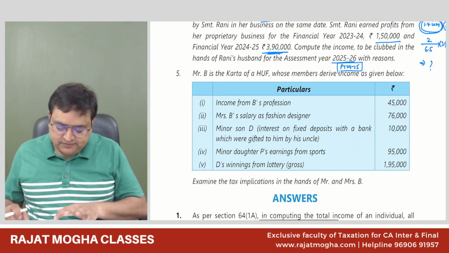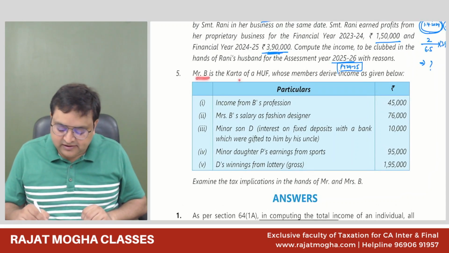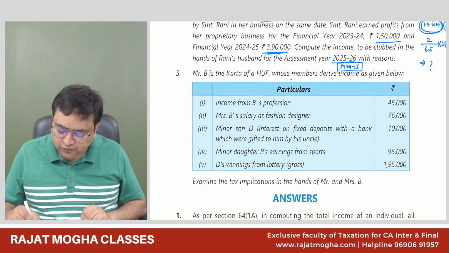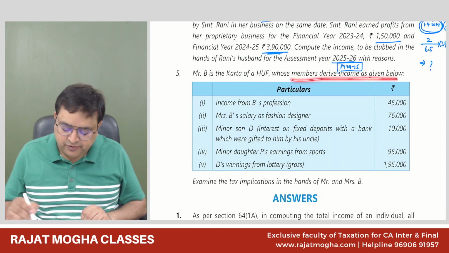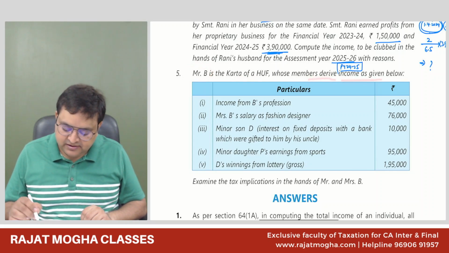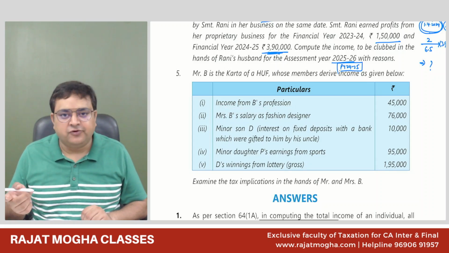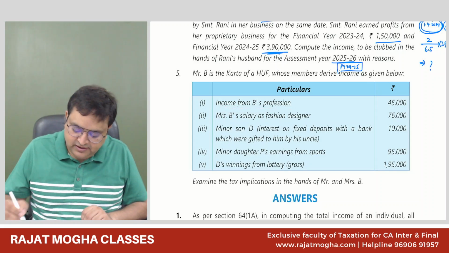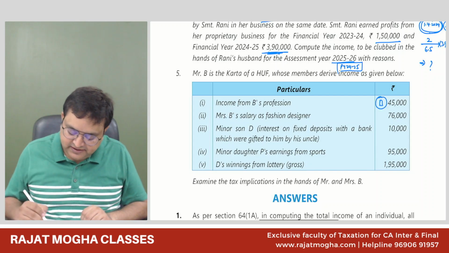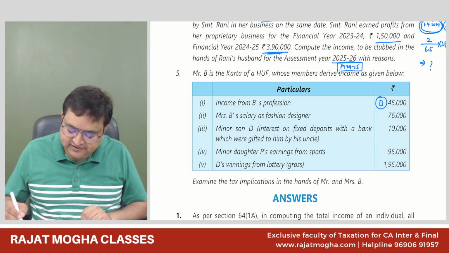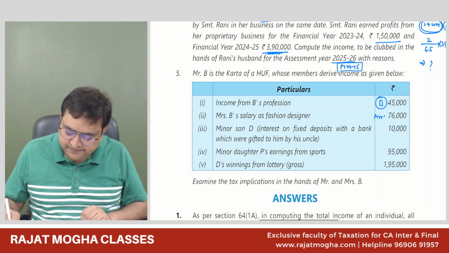Okay, see the last one. Mr. B is the Karta of HUF whose members derive income as given below. So this is income from Mr. B's profession. So this is not house property income. This is B's income only. So this would be Mr. B's income. Mrs. B's salary as a fashion designer. So this is Mrs. B's income.